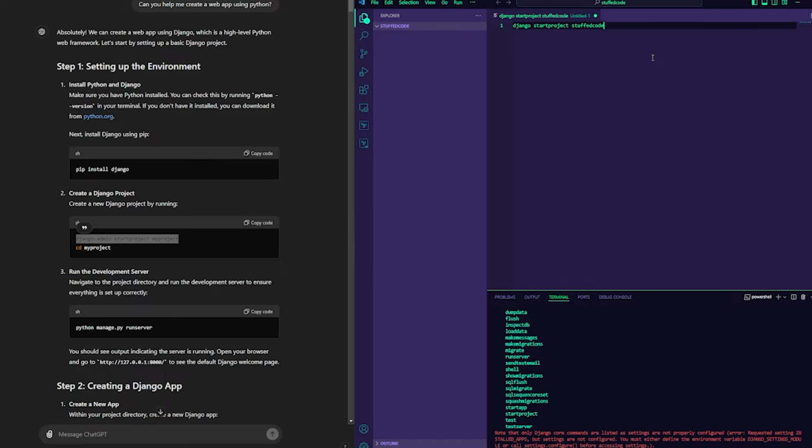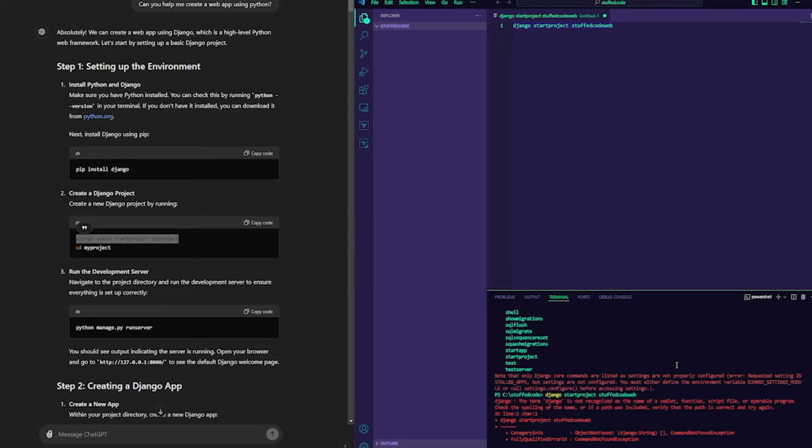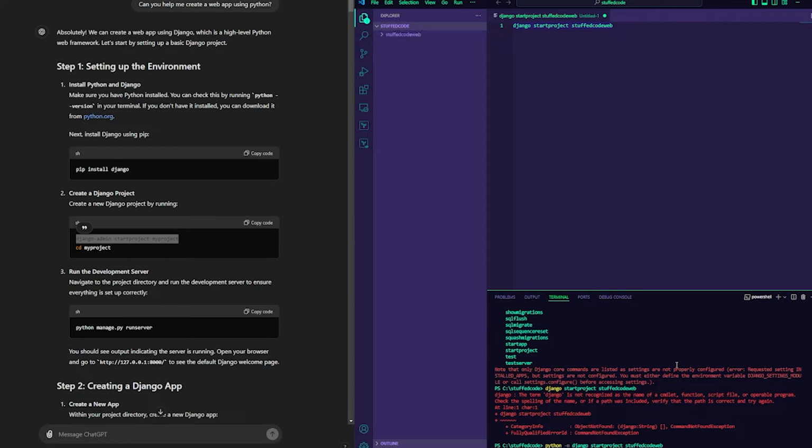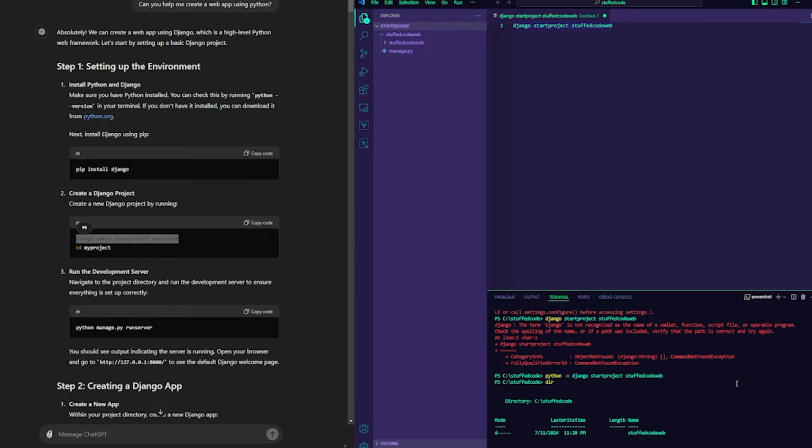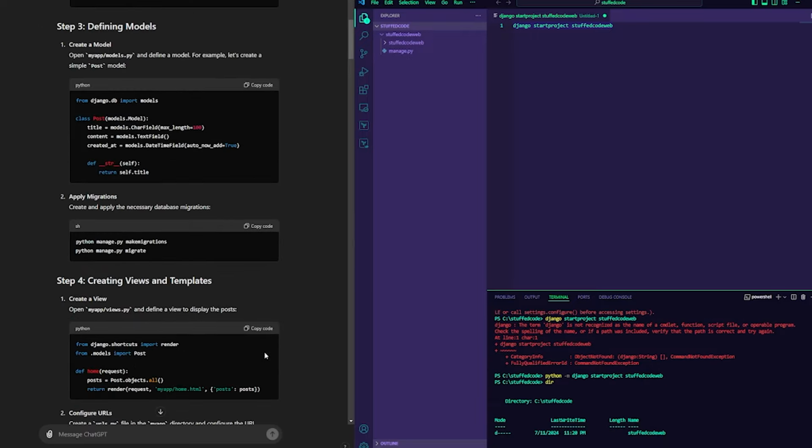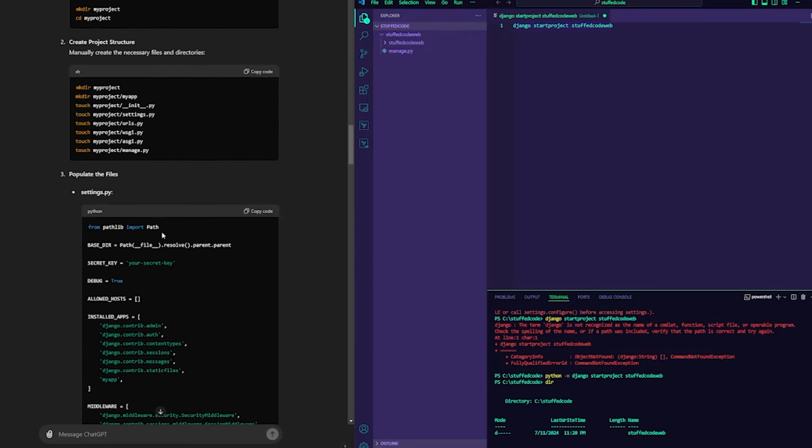So I'm gonna do stuffed code web, and it should be Python -m, because we want to do it that way. What that's going to do is give us the basic structure for the base of the project, and as you can see, it created some of these for us.